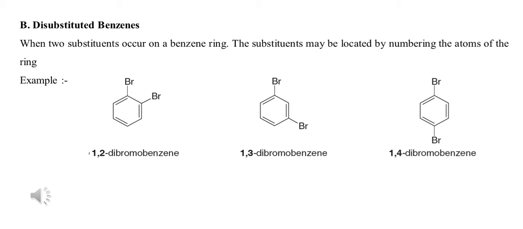Just take the first example, 1,2-dibromobenzene. You may start the numbering at either bromine group and proceed in such a way that the second substituent gets the lowest number. Second example, 1,3-dibromobenzene, and 1,4-dibromobenzene.